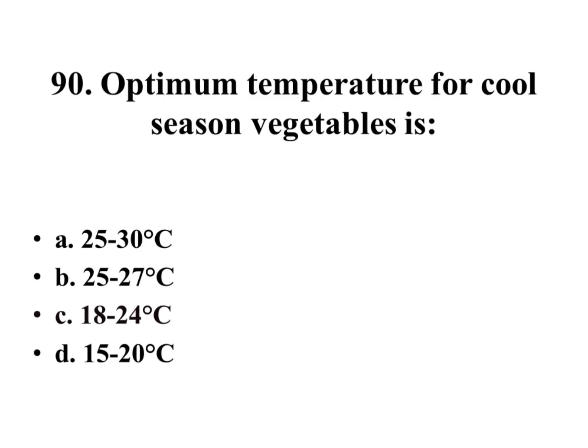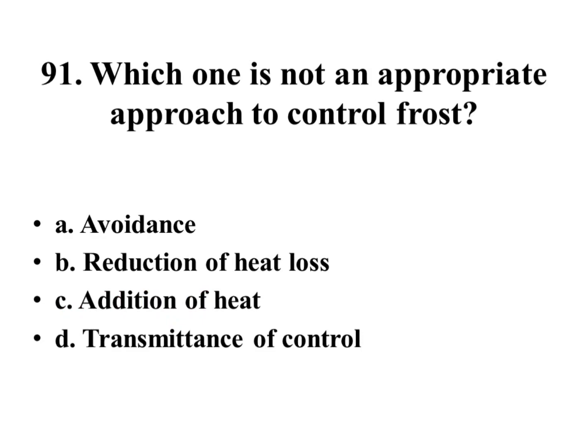Right answer is 18 to 24 centigrade. Which one is not an appropriate approach to control frost? Avoidance, reduction of heat loss, addition of heat, transmittance of control. Right answer is avoidance.